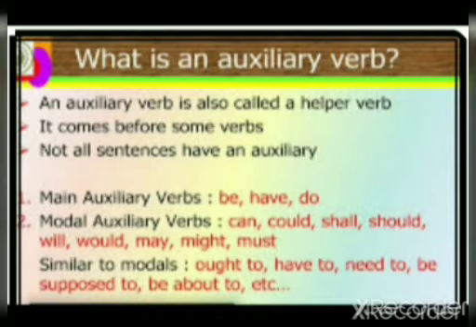Not all sentences have an auxiliary. For example, main auxiliary verbs we are having are be, have, do. And modal auxiliary verbs, they are can, could, shall, should, will, would, may, might, must. So they are actually similar to modals: ought to, have to, need to, be supposed to, be about to, etc.